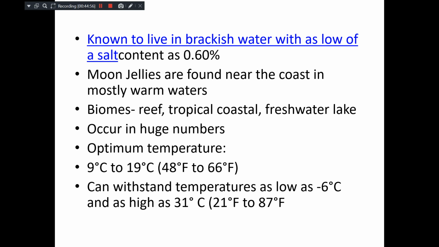They are also known to live sometimes in brackish water, low salt, even up to 0.60% salinity. Also sometimes in the estuaries jellyfishes are seen, but mostly they are found near the coast in tropical waters, especially near reefs and tropical coastal regions, and they usually occur in huge numbers. They are very temperature sensitive. The most ideal temperature for them is 9 to 19 degrees centigrade, but they can withstand temperatures as low as minus 6 degrees Celsius and as high as 31 degrees Celsius.